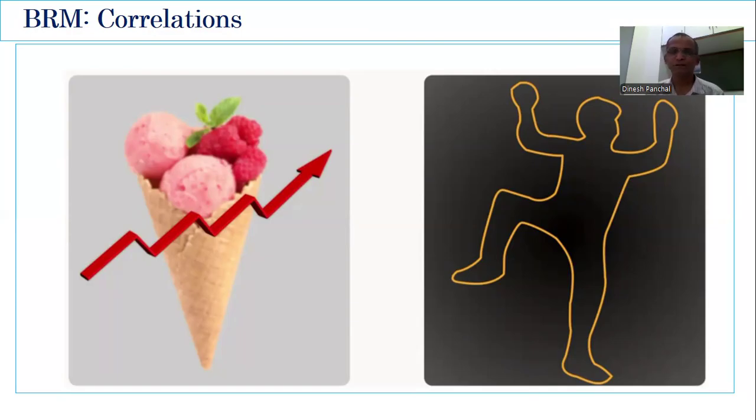Welcome back. If you have speculated whether the ice cream affects the crime rate or the crime rate affects the ice cream, and you are trying to search for a reason, note this: if the correlation is positive and very high, it does not mean that there is a causation. That's the first clarification I want to bring here, that correlation does not mean causation. Let me explain how.